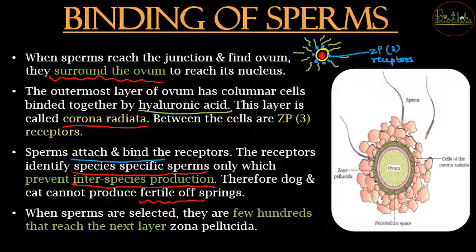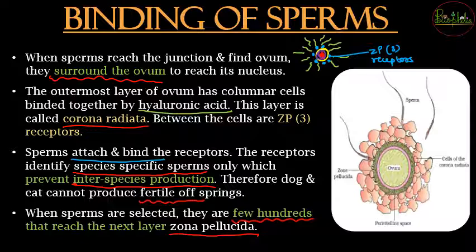So once the ZP3 receptors identify that the sperms surrounding the particular ovum are from the same species, then and only then are they selected. These selected sperms, about a few hundred of them, will reach the next layer or next membrane, that is the zona pellucida. The zona pellucida is inside, and it is just like playing a game. One level is crossed. Now the second layer, that is the zona pellucida.